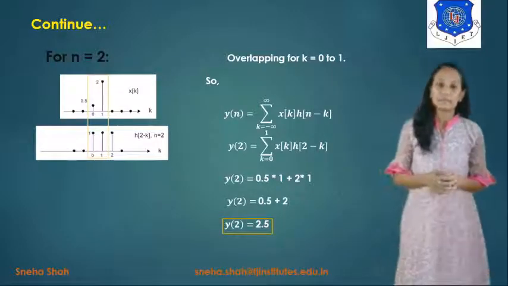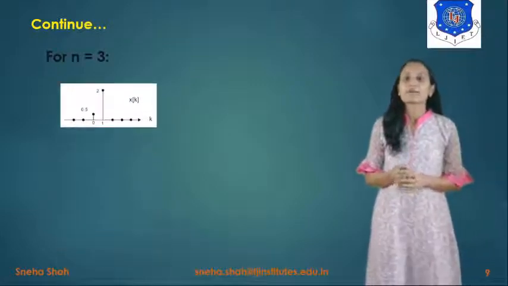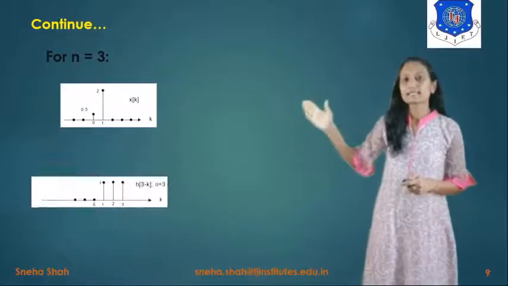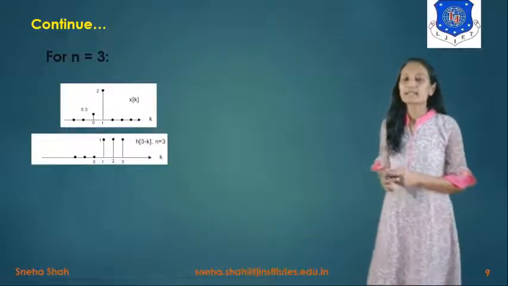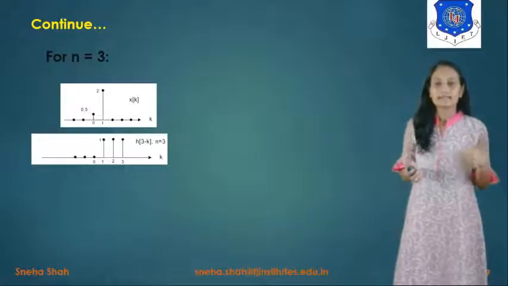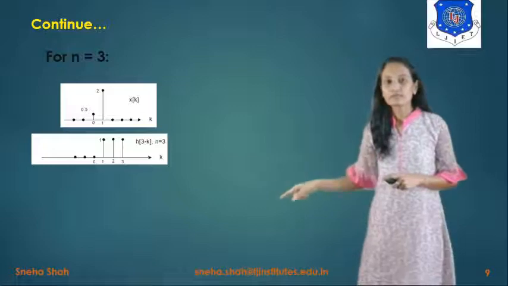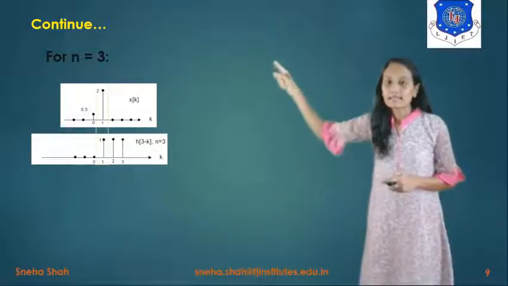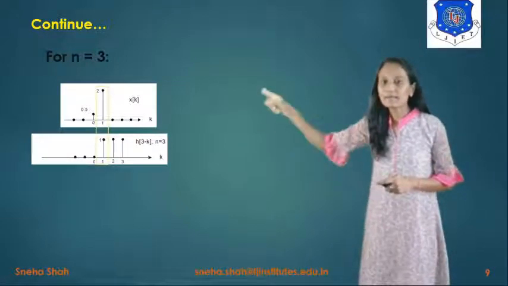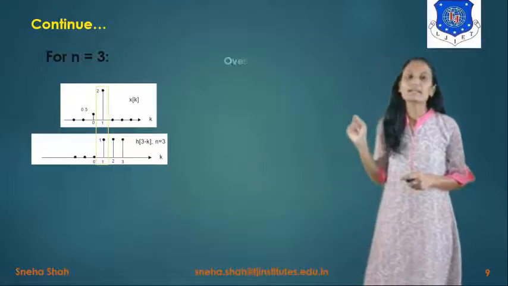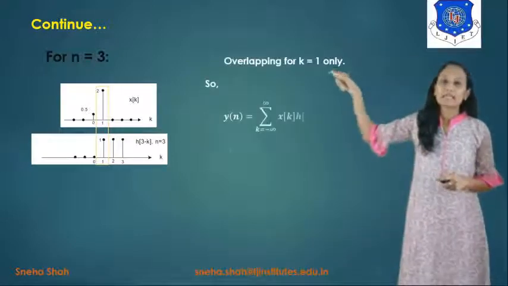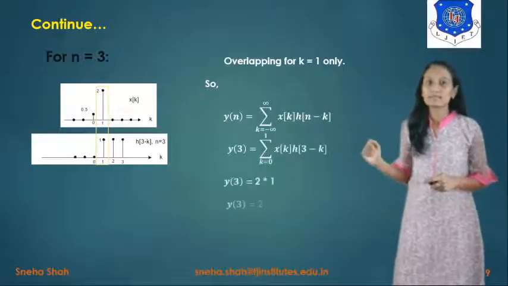2.5. Now we are taking n equals to 3. So for that x of k will remain as it is and h of 3 minus k will shift the signal to the right side, right? So its value will be 1 for the range of 1 to 3. Now here you can see that the overlapping will be for k equals to 1 only. So overlapping for k equals to 1, so this summation will be removed.